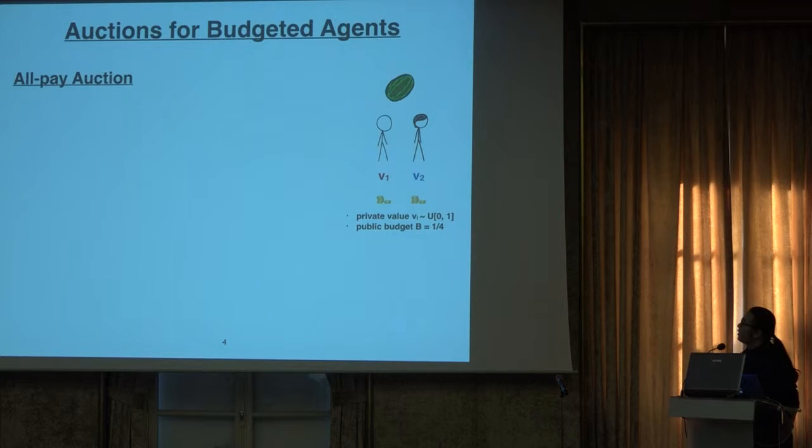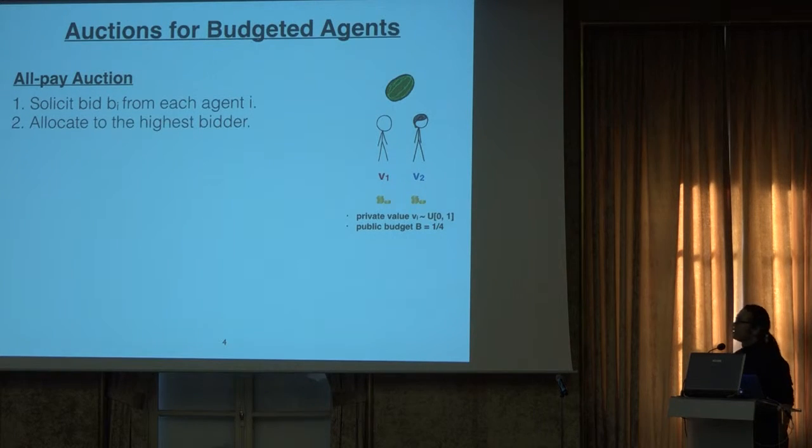Let me introduce the all-pay auction, which is a simple mechanism. In the all-pay auction, each agent reports a bid to the mechanism, and the agent with the highest bid will get the item. And all the agents, no matter whether they win or lose, will be charged their bid.